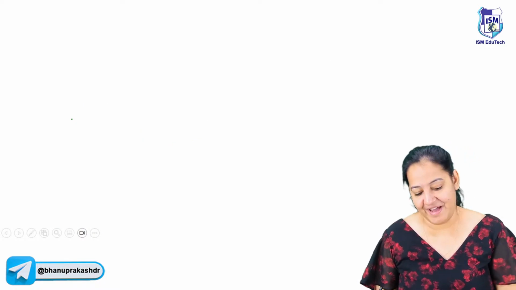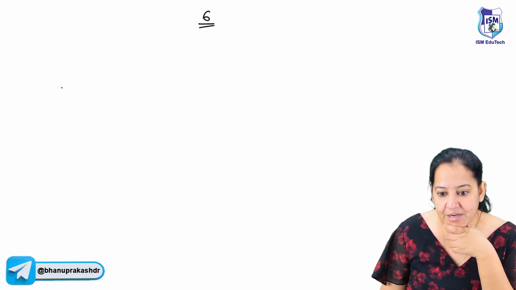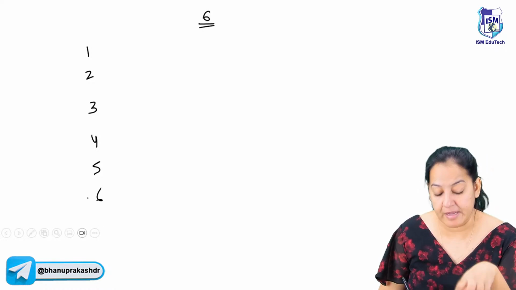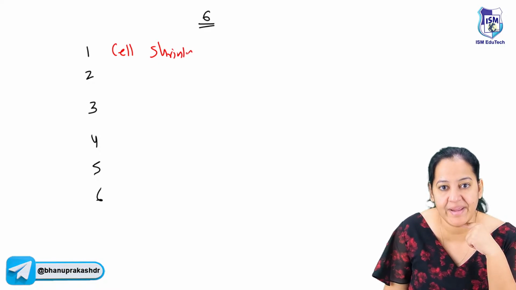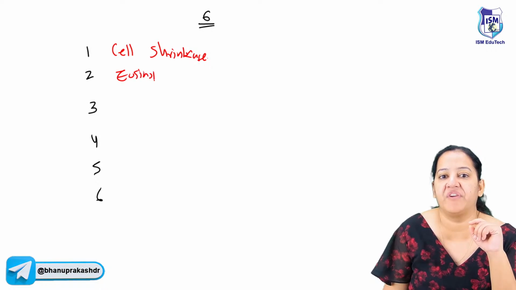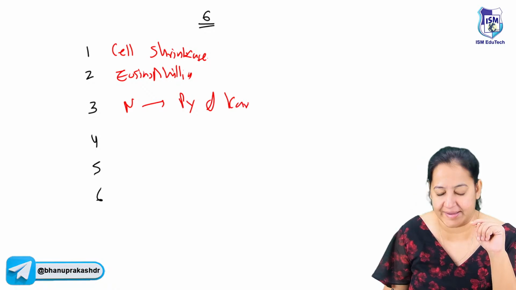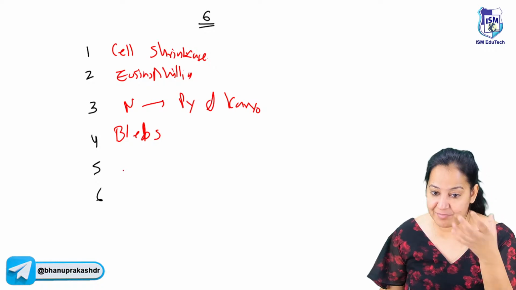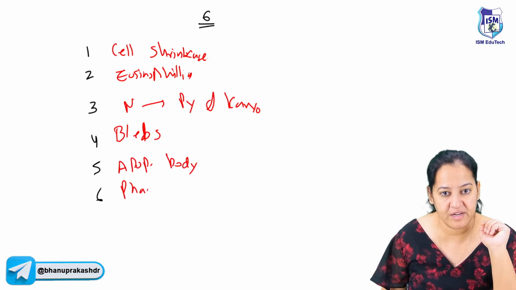Say the 6 features. Let me ask you the question. What are the 6 morphological features in apoptosis? First thing is cell shrinkage, the earliest feature. After that, because of shrinkage, pinkishness of the cytoplasm, eosinophilia. After that, 2 nuclear features: first pycnosis, followed by karyorrhexis. After that, the blebs are formed on the surface. Then the blebs take a small portion, and with them multiple apoptotic bodies are formed. And in the end, a phagocyte will come and engulf all of them.